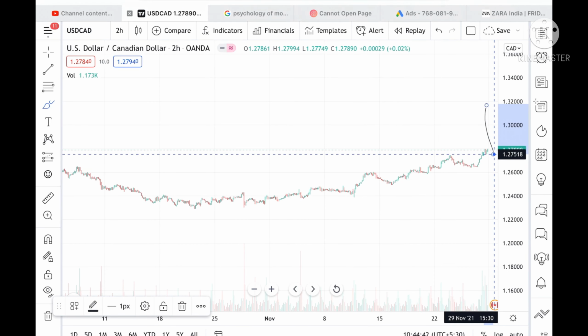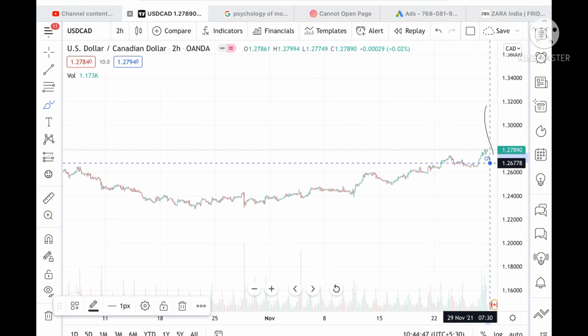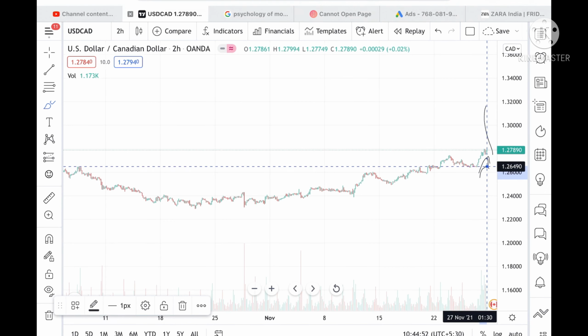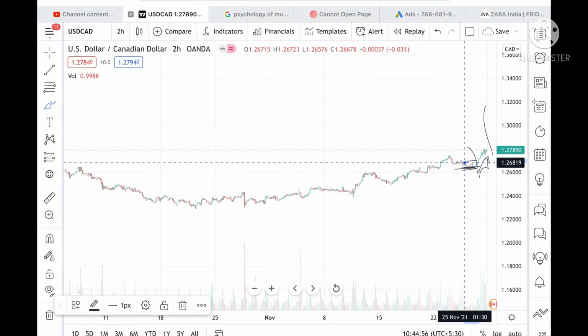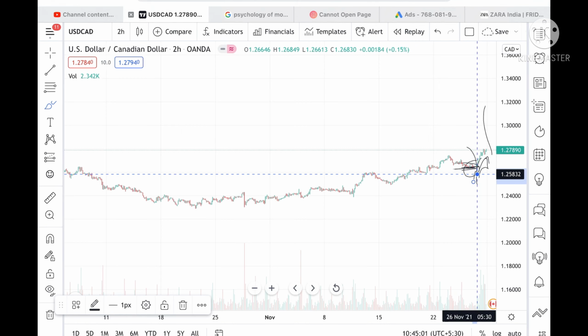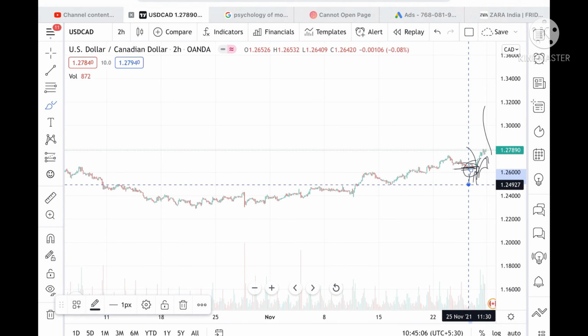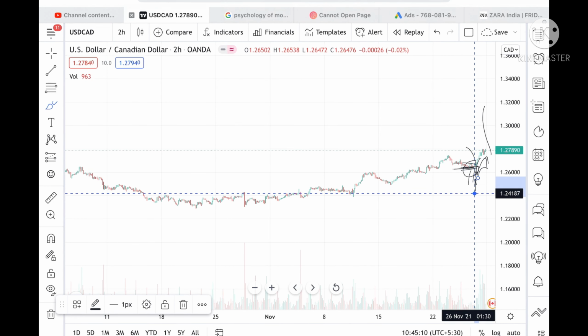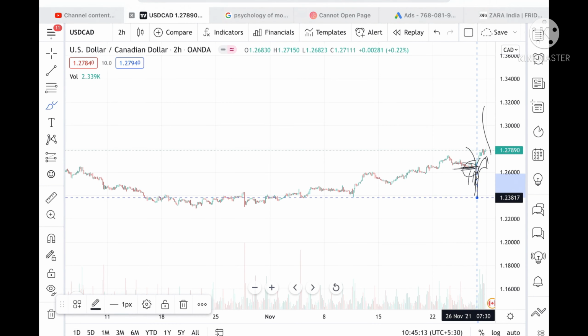But suppose the price doesn't sustain this level, then we can see a level of 1.27518, and from there a level of 1.26778, and from there it can go and touch a level of 1.26325. This is a support which is already tested, so chances are high that we can see a level of 1.25832, and from there 1.25503, and from there 1.24927. Okay, and if the price doesn't sustain this level, then we can see a further low to a level of 1.24187, and from there a level of 1.23817.